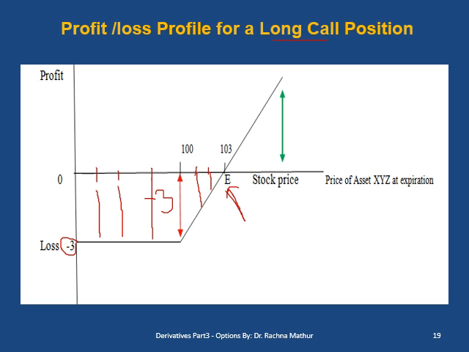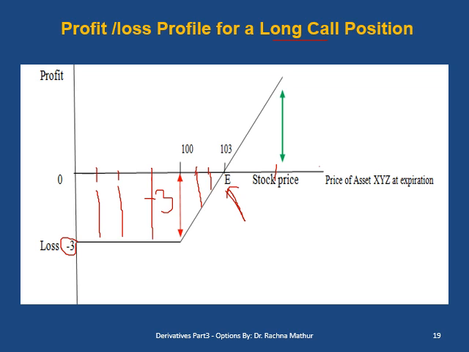Now, when the price goes high, the stock price increases at the time of expiration. Suppose the stock price increases to 110. Then the buyer of a long call will be in profit because the stock price is 110 and the option cost is 103.